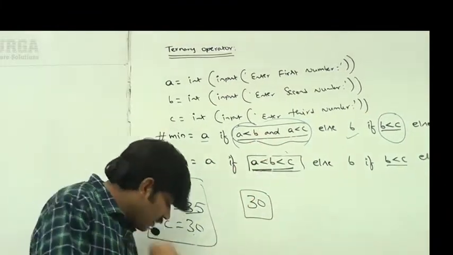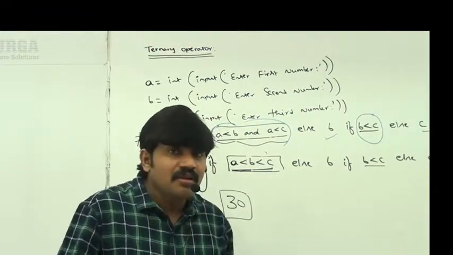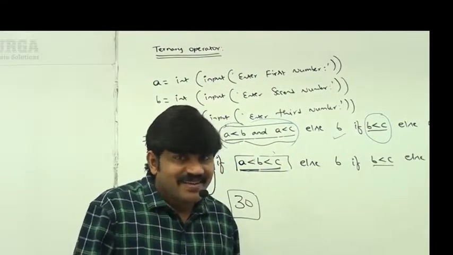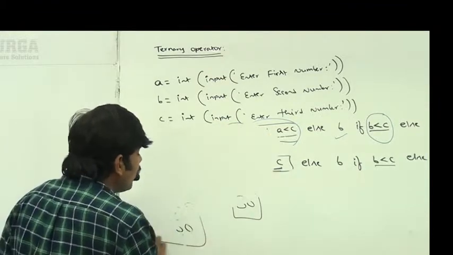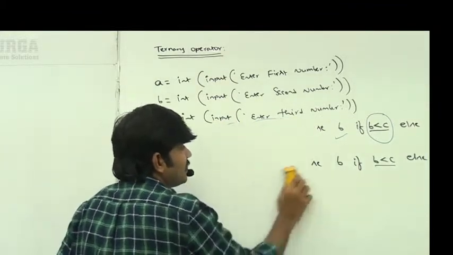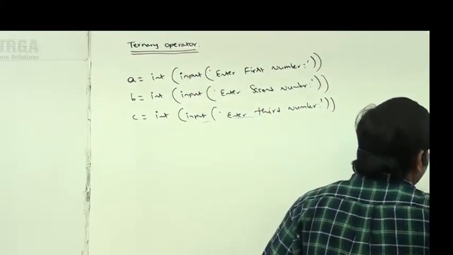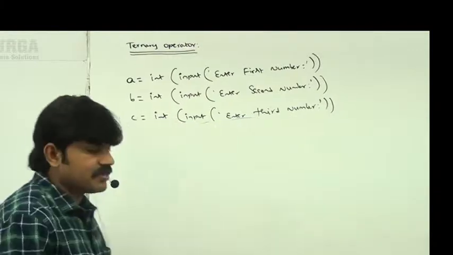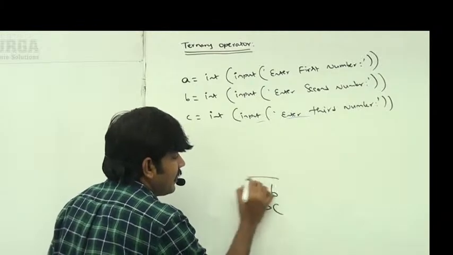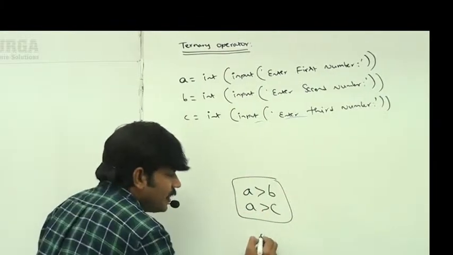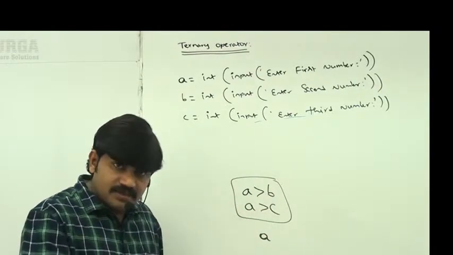Okay, now my requirement is, sir, the minimum of 3 numbers. Can you please tell me the maximum of 3 numbers? Are you getting the maximum of 3 numbers? Same logic, man, same logic. The only difference is that instead of the less than symbol we need to use the greater than symbol. Sir, A greater than B and A greater than C. If that is the case, A is the max value. Correct, right?